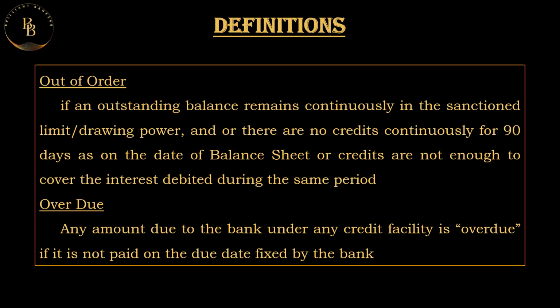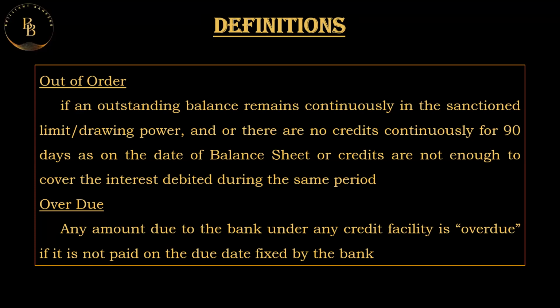So if an outstanding balance remains continuously in the sanction limit or the drawing power, and or there are no credits continuously for a period of 90 days, as on the date of the balance sheet, or credits are not enough to cover the interest that has been debited during the same period. If the credits in the account are not enough to cover the interest for the period of those 90 days, then the account is called an out of order account. Out of order accounts will only be the cash credit account, the CC account, or the overdraft accounts.